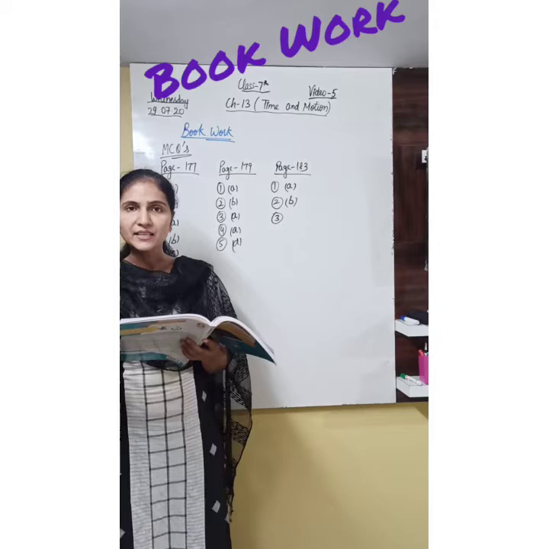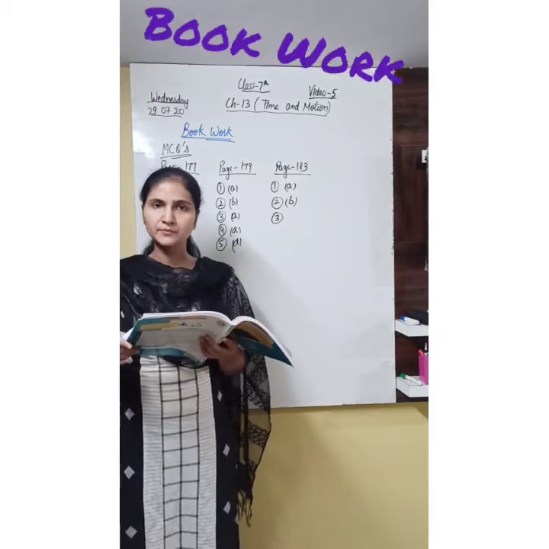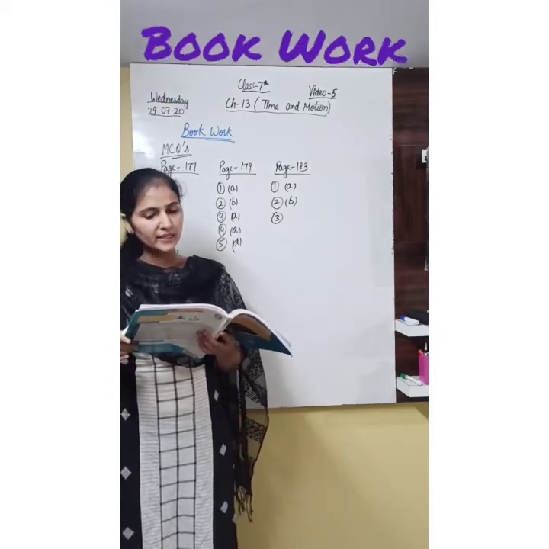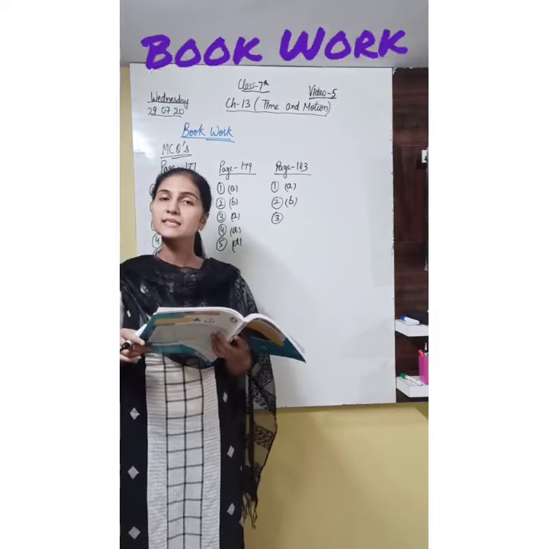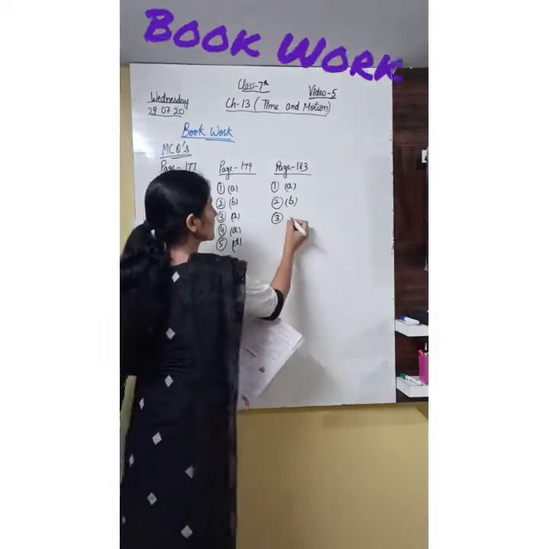Next one is, electric cell is used in a pendulum clock, winding wristwatch, quartz watch, sundial. So it's C, quartz clock.